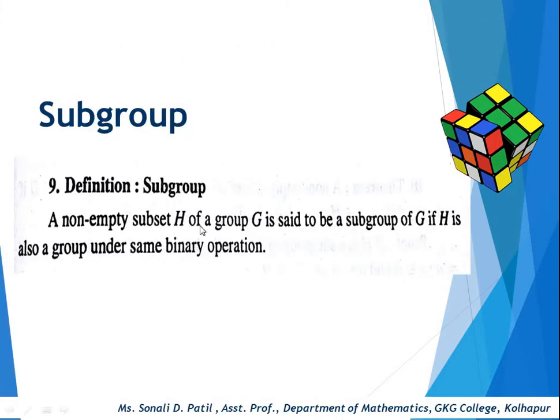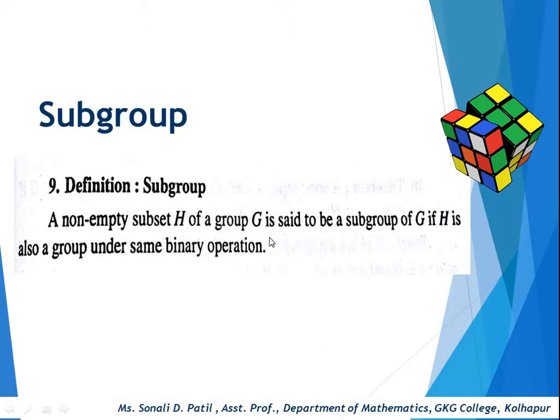A non-empty subset H of a group G is a subgroup of G if H is also a group under some binary operation. Here subgroup is denoted by capital H. H is a subset of G means H is included in G or H is contained in G.